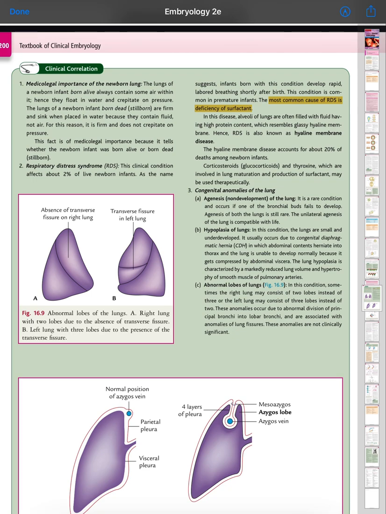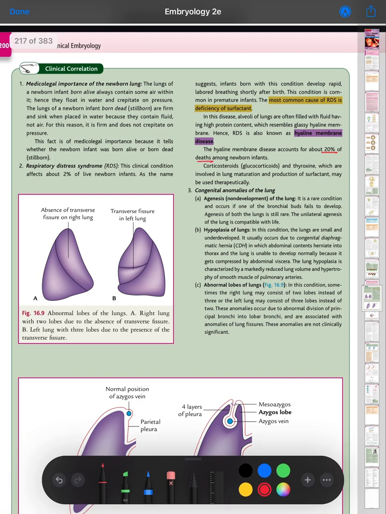Hence RDS is also known as hyaline membrane disease. Hyaline membrane disease accounts for about 20% of deaths among the newborn. Corticosteroid and thyroxine, which are involved in lung maturation and production of surfactant, may be used therapeutically.